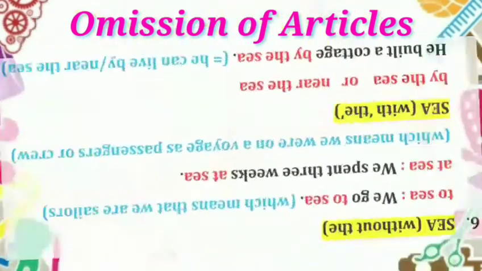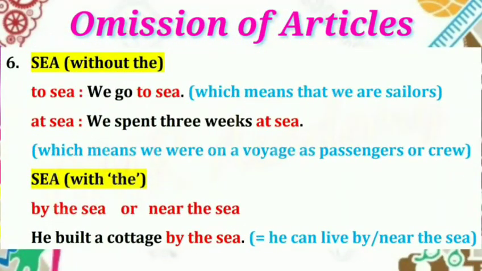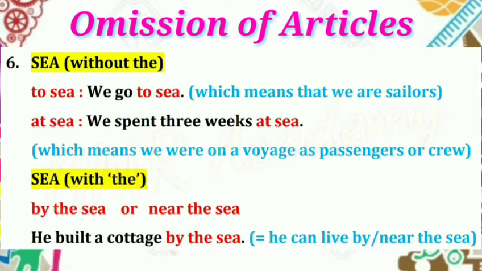Sixth point, sea, without the definite article "the." What is the meaning of the phrase "to sea"? We go to sea, which means that we are sailors. We are sailors, so we regularly go. So no article is used. At sea: we spent 3 weeks at sea. What is the meaning? It means we were on a voyage as passengers or crew. Voyage, journey, as passengers or working crew in the ship. So no article is used.